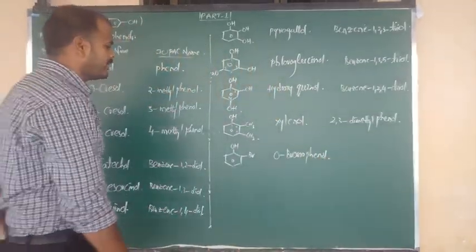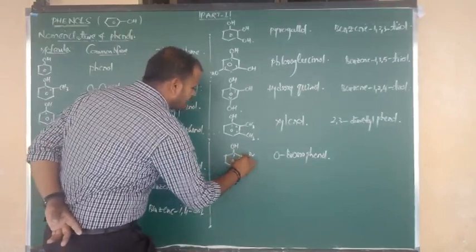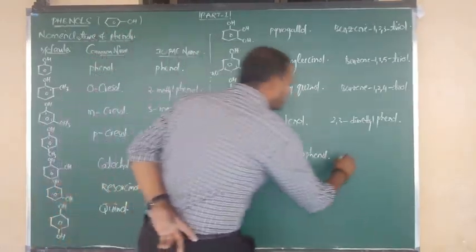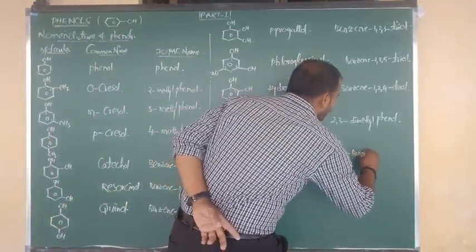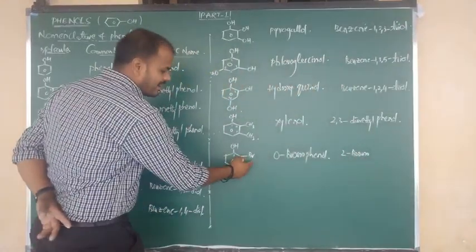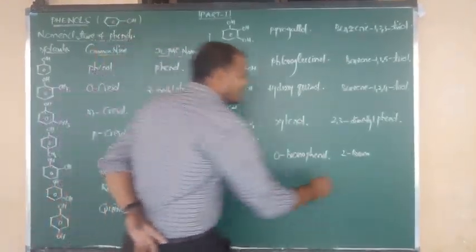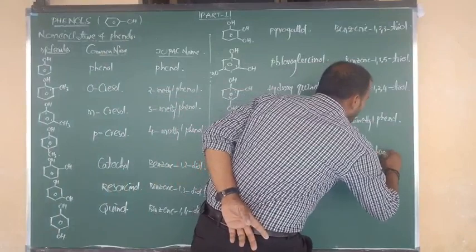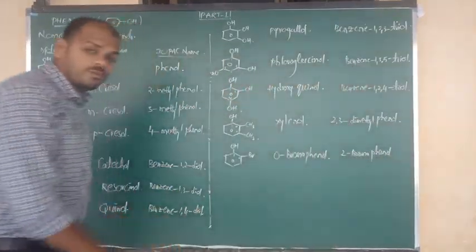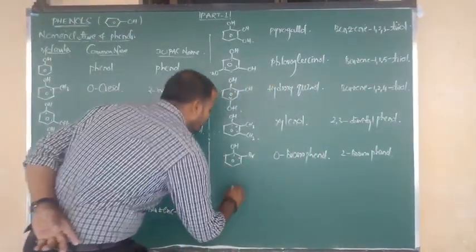Right. IUPAC name: this is 1 and this is 2. At the 2 place, the side chain is bromo, 2-bromo. Side chain covered. Remaining is what? Phenol. So we say 2-bromophenol. Right. Next, go for another example.